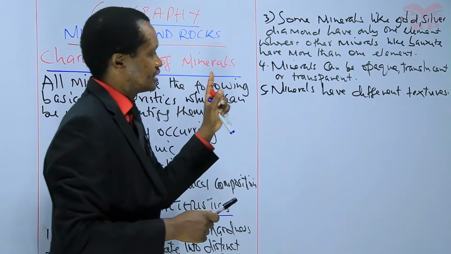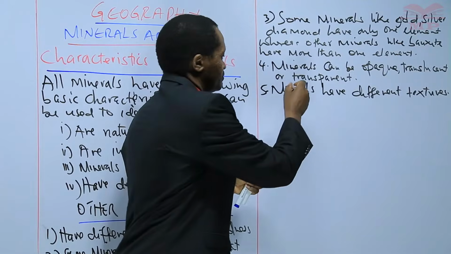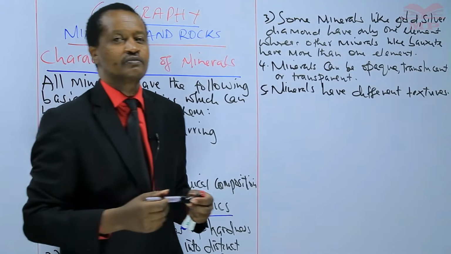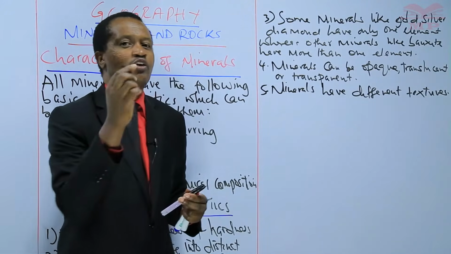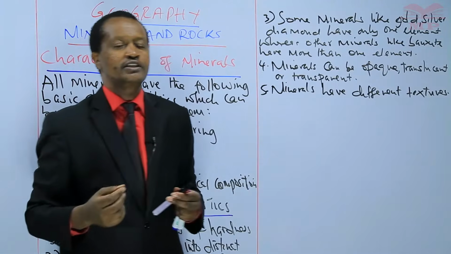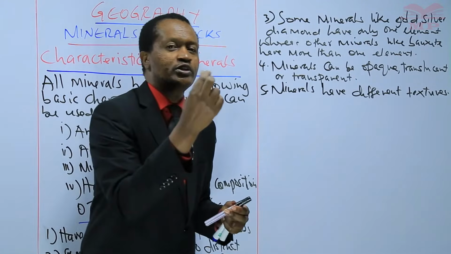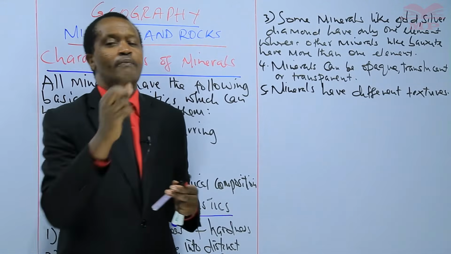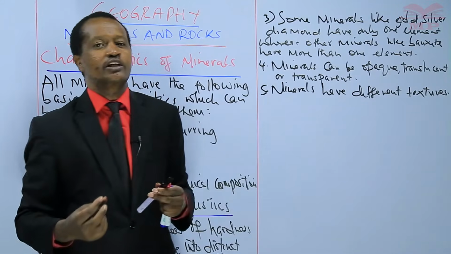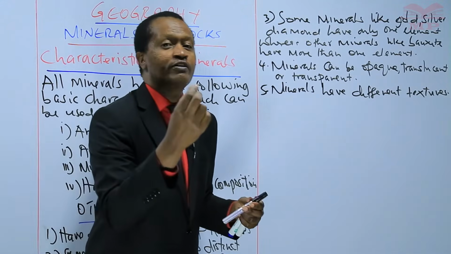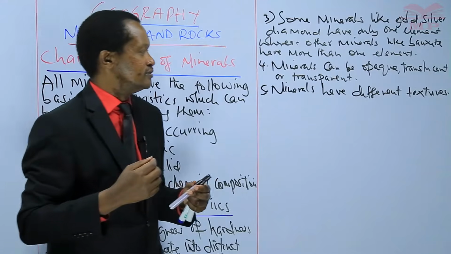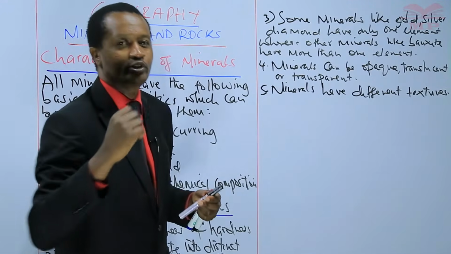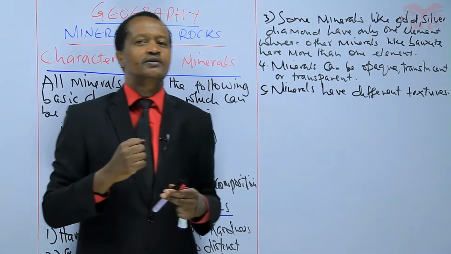That is characteristic number 5. The texture of gold is different from the texture of diamond, or the texture of bauxite, or the texture of silver. Do you understand, learners?